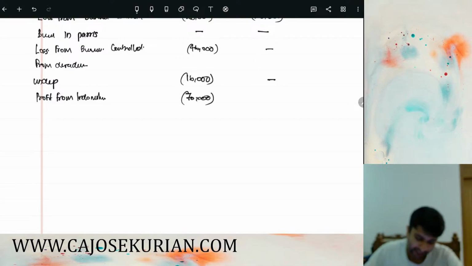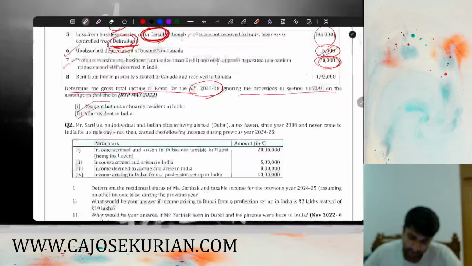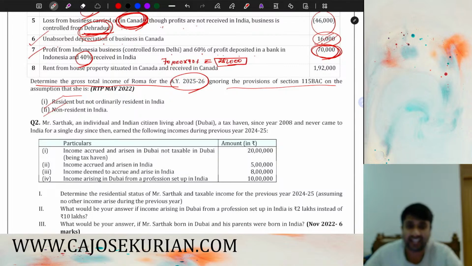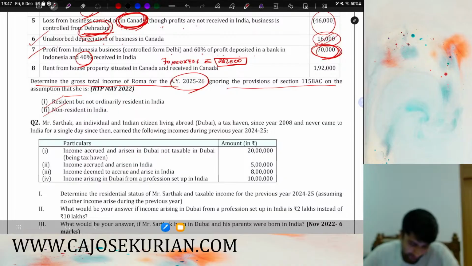In the hands of NR, only 40% of that profit is first received in India. So 70,000 into 40%, and effectively it will be 28,000 that is first received in India, and that only will be considered while computing the total income in the hands of NR.